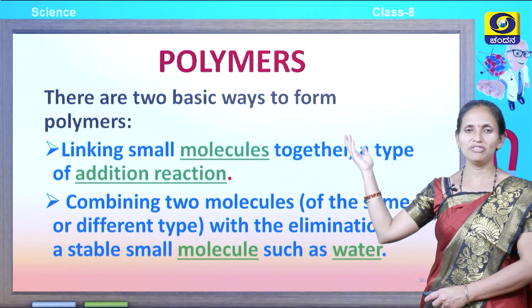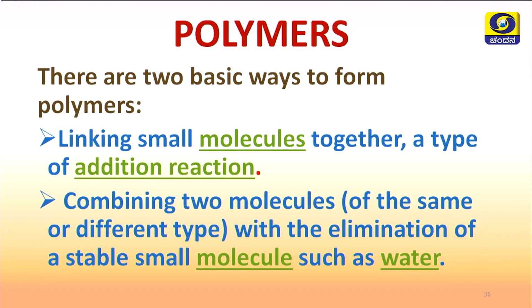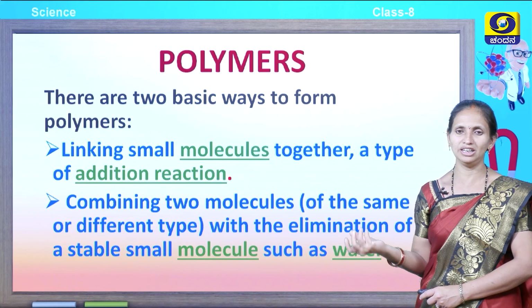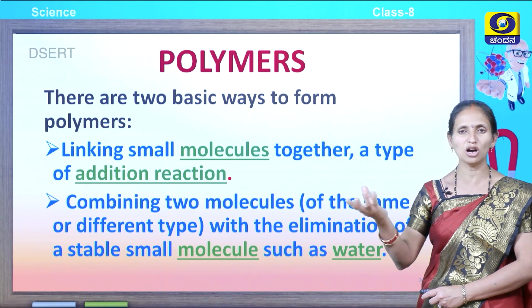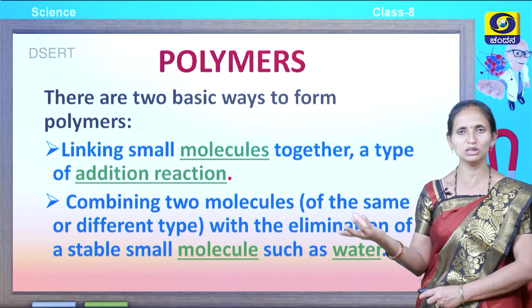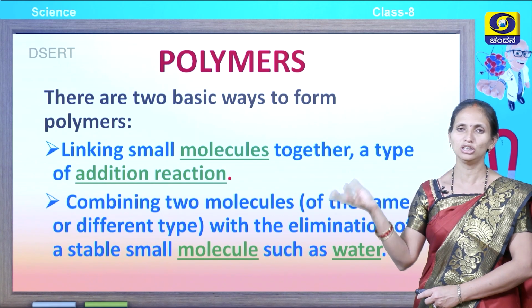There are two basic ways to form a polymer. The first one is linking small molecules together by a type of addition reaction. The second process of forming a polymer is combining two molecules, which may be of the same type or of different types, with the elimination of a stable small molecule, often water. So, water is released while combining the two molecules. These are the two ways in which a polymer can be formed, by linking small molecules or by combining two molecules.